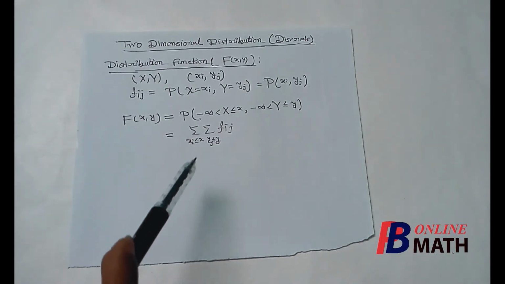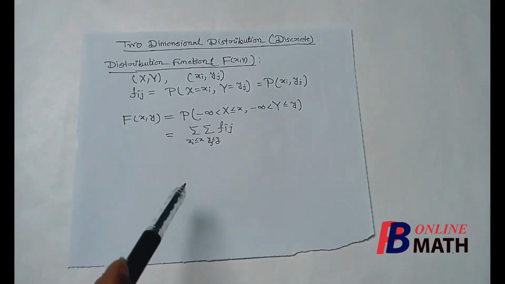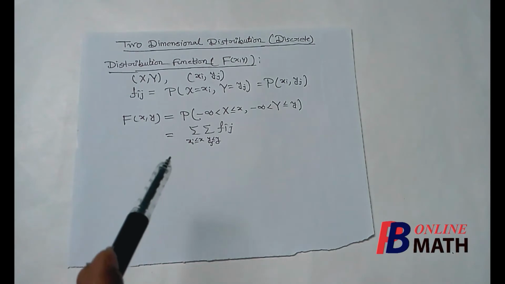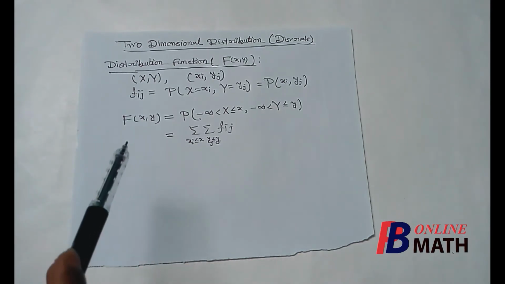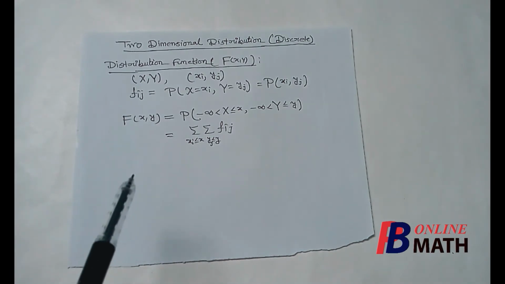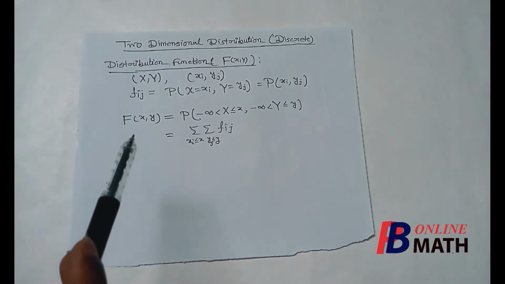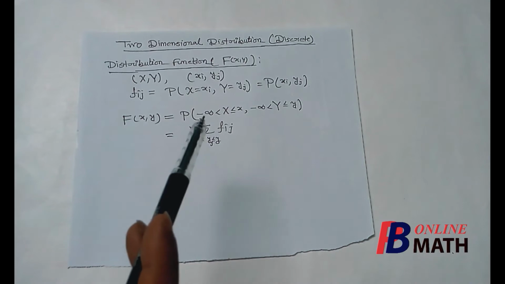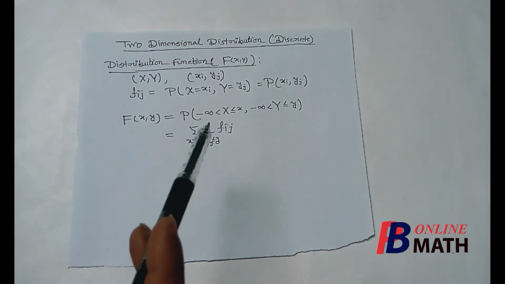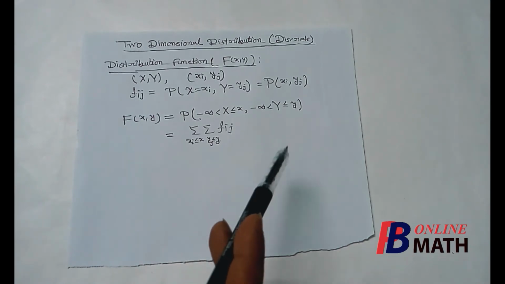For the spectrums which lie in this interval, we consider all the corresponding masses and add them. This will be the distribution function at the point (x, y). For example, if we want to calculate the distribution function at the point (3, 4), we have to consider all the masses in the area where x varies from minus infinity to 3 and y varies from minus infinity to 4.